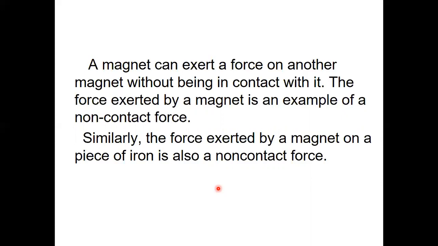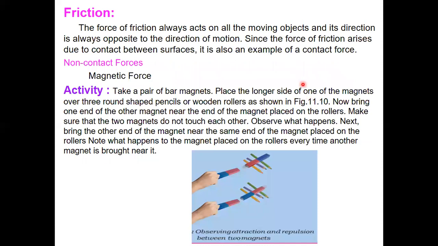A magnet can exert a force on another magnet without being in contact with it. The force exerted by a magnet is an example of a non-contact force. See children, a magnet can exert a force on another magnet without being in contact with it, and the force exerted by a magnet is an example of a non-contact force.